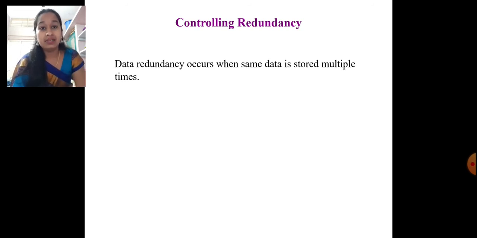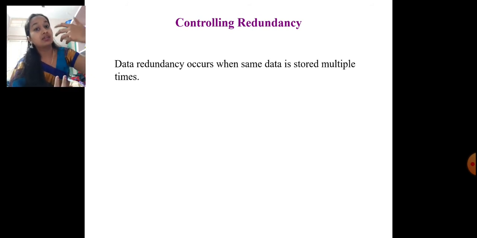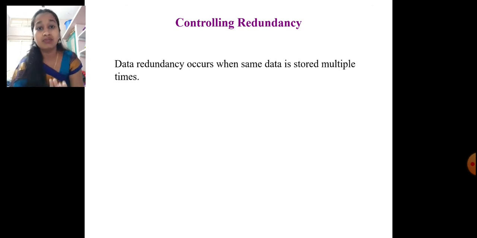For example, I will ask you people to give a seminar on some specific chapter. I am giving the chapter, not the topic. First person will come and approach me with one topic, second person will give his own topic, third person, and so on, like this n number of people will come and approach with their own topic. In that, 5 to 7 people will choose the same topic, which is redundant.